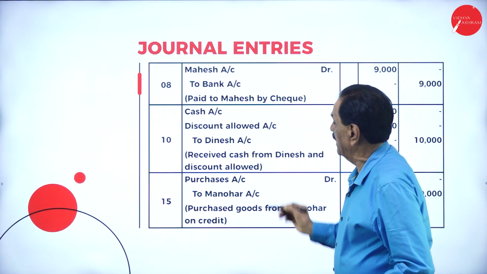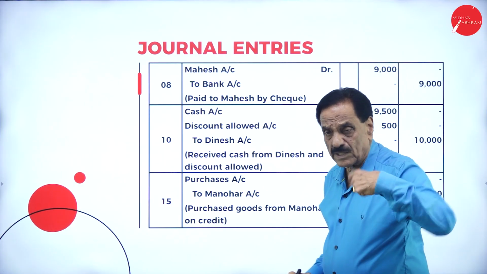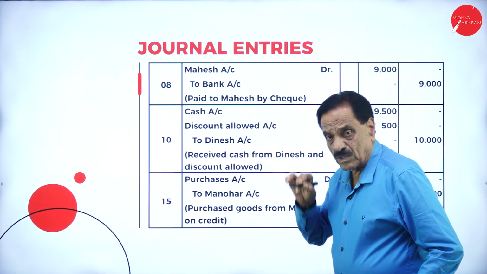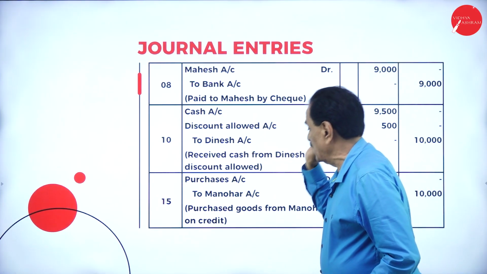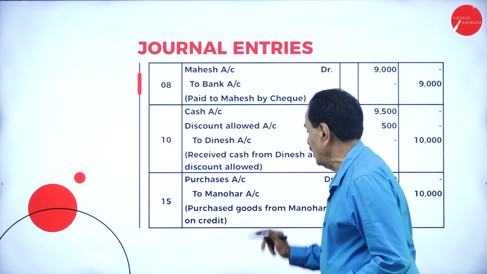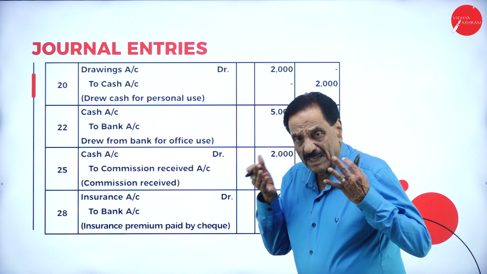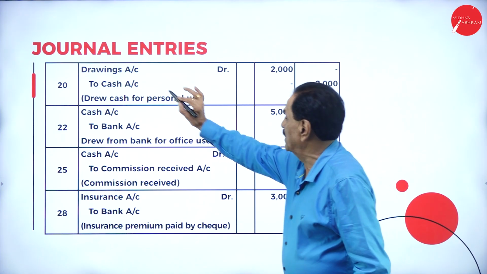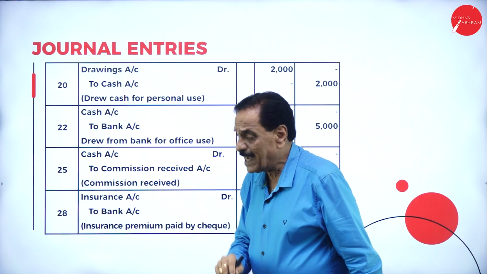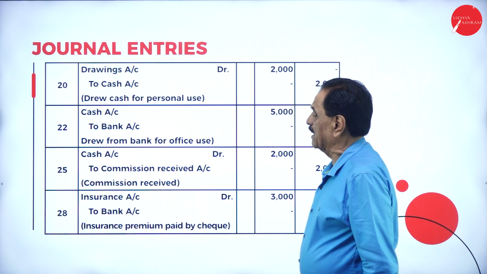We received cash from Dinesh 9,500 and discount allowed 500. Entry: cash account debit, discount allowed account debit to Dinesh account. Then goods purchased from Manohar: purchases account debit to Manohar account. Drawn for personal use: drawing account debit to cash account. Drawn from the bank for office use: cash account debit to bank account.